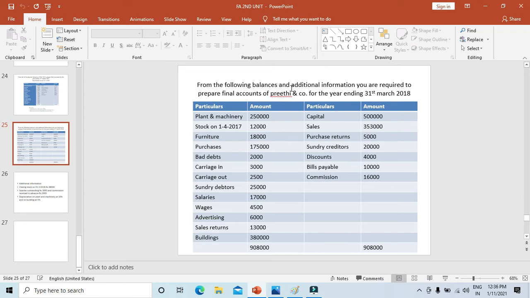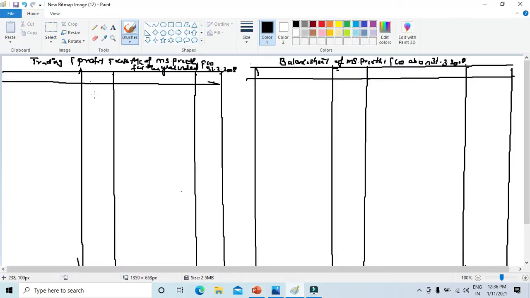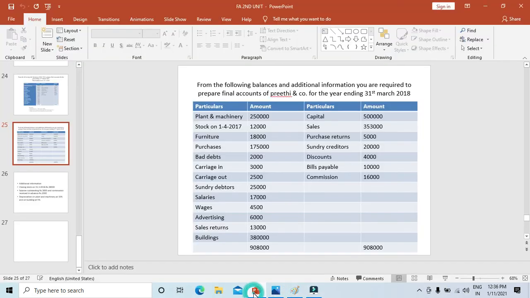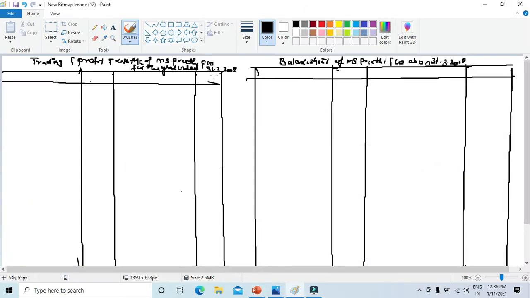You need to write down in the heading: Trading and Profit and Loss Account of Miss Preeti and Company for the year ended 31st March 2018. 2018 it is. It's 18 not 8, so write down here 18.